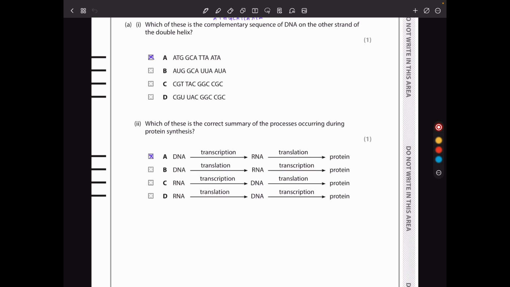Then they say which of these is the correct summary of the process occurring during protein synthesis. During protein synthesis, DNA is going to be transcribed into messenger RNA, and then the messenger RNA is going to go through translation to form the protein. So the correct sequence is A.